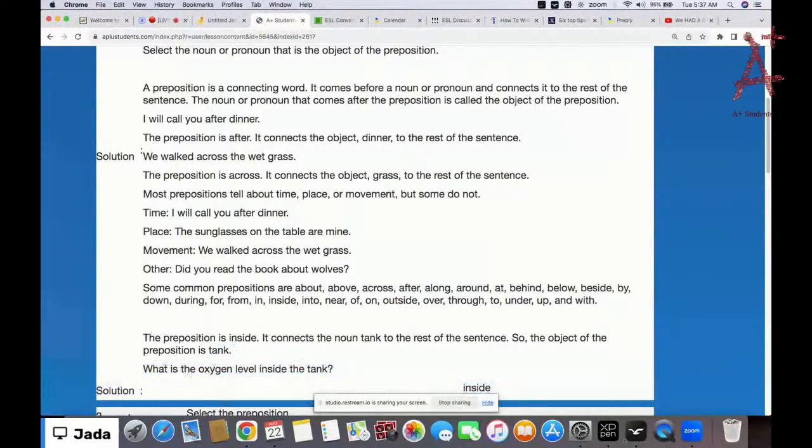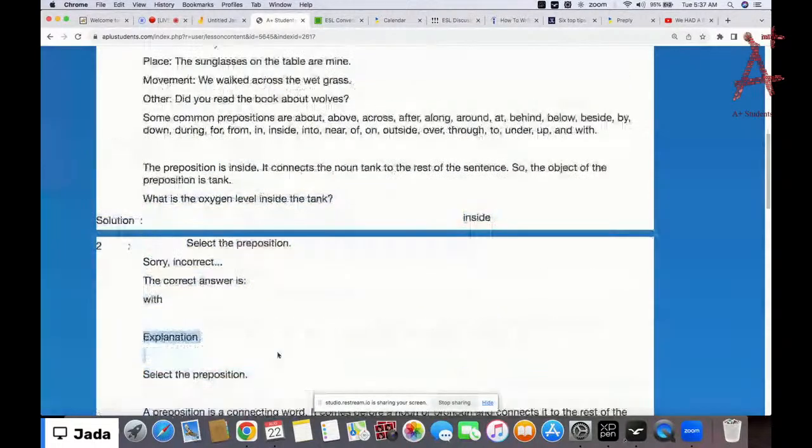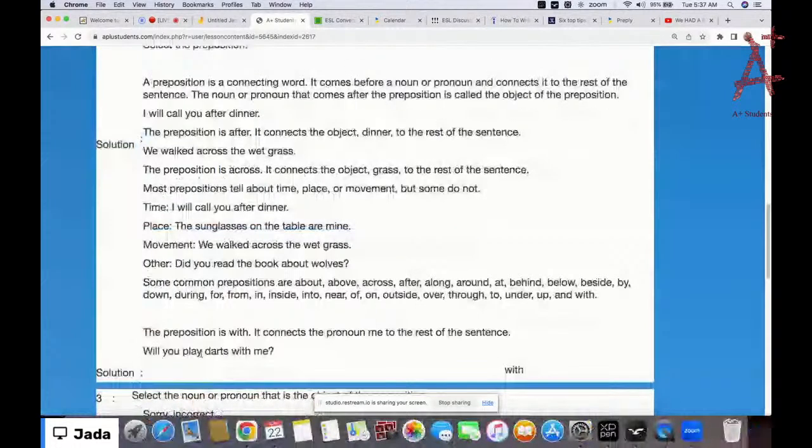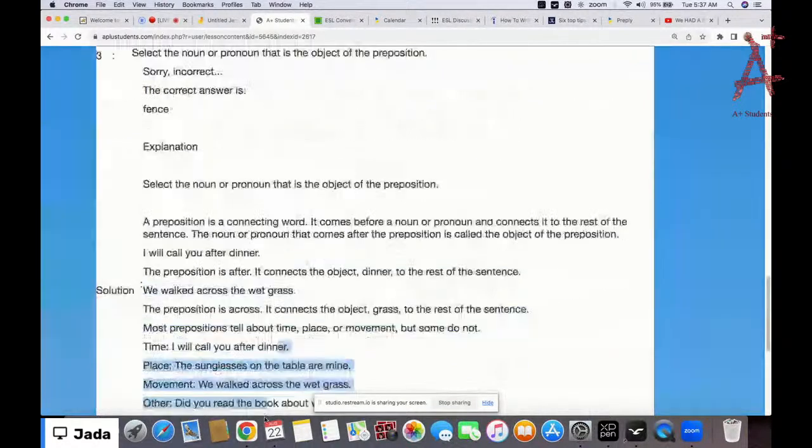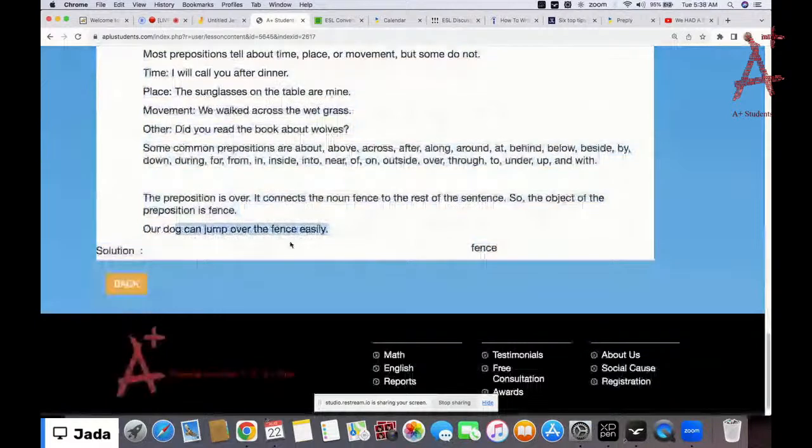So, what is the oxygen level inside the tank? Of course, inside is the preposition. All right, and then, will you play darts with me? Me here is a pronoun, and then what's the preposition? With. Okay, and then we have, our dog can jump over the fence easily.